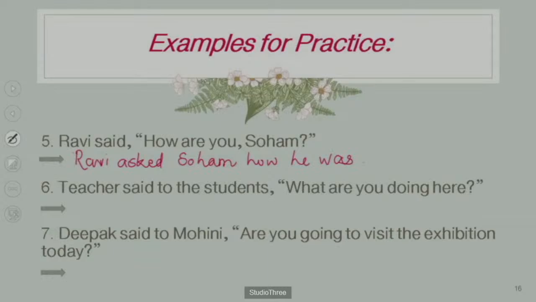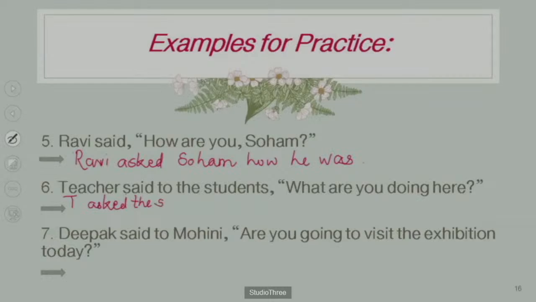The next one: the teacher said to the students, "What are you doing here?" I only write T for teacher. Teacher asked, because here at the end there is a question mark. So the teacher asked the students.